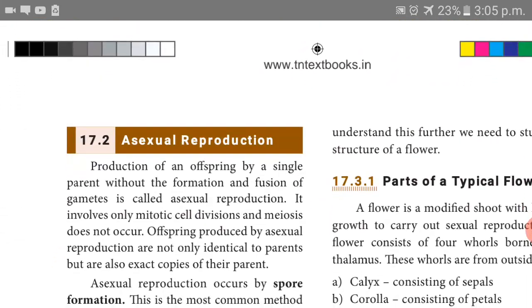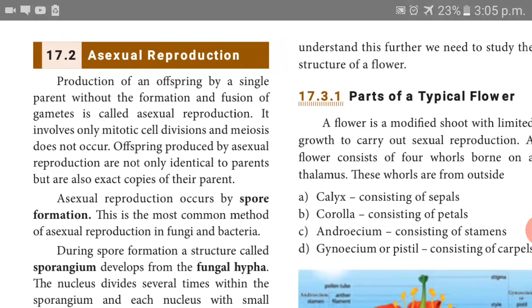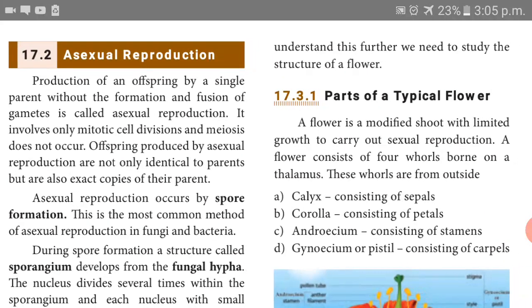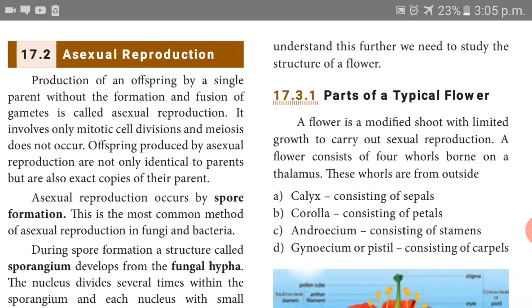These are the types of vegetative reproduction. Next we have to see about asexual reproduction. We already saw sexual reproduction. What is the meaning of sexual reproduction? The union of male and female gametes produces the young one. So asexual reproduction means production of offspring by a single parent without fusion of gametes. Here there is no fusion of male and female gametes.